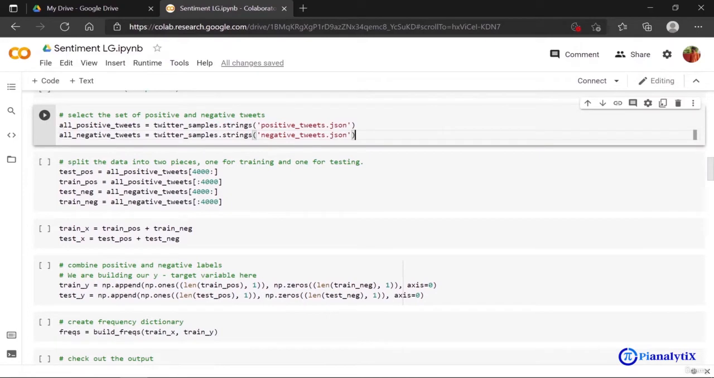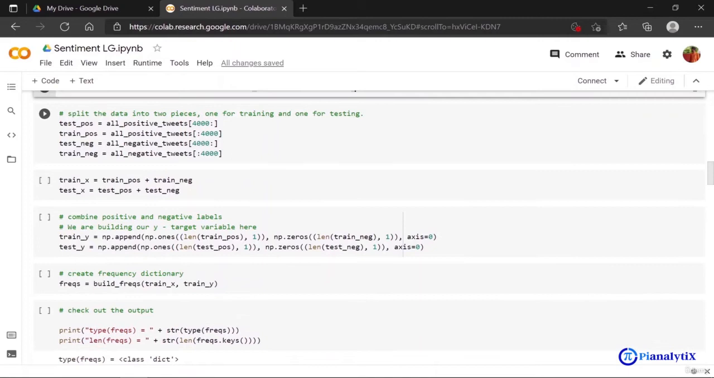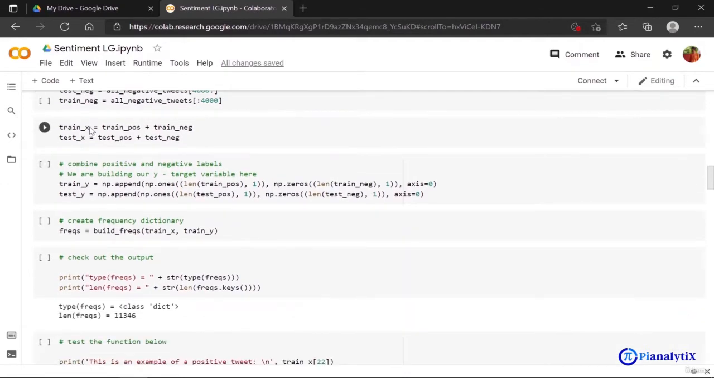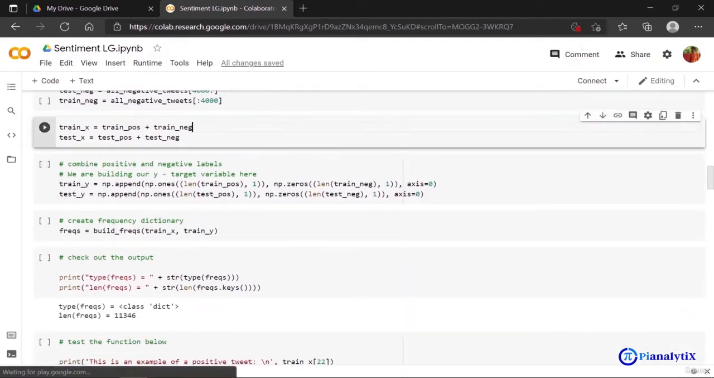This is the part where we're calling the data set and storing it in the variables all positive tweets and all negative tweets. Again, we are just splitting the data to make a training and testing set. Now this is just the accumulation of all the training data, and the same for the testing data.